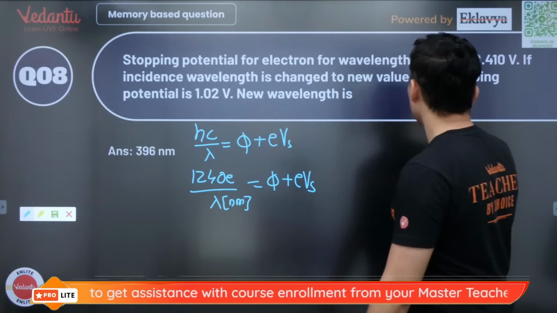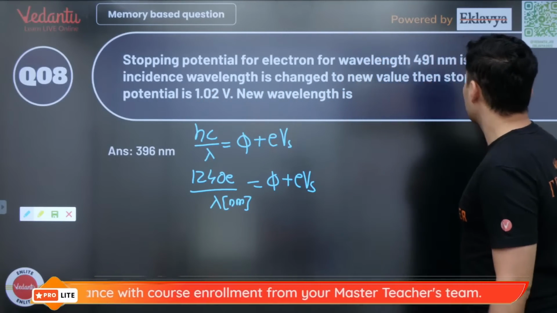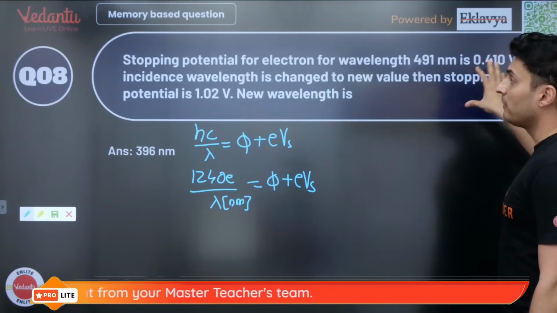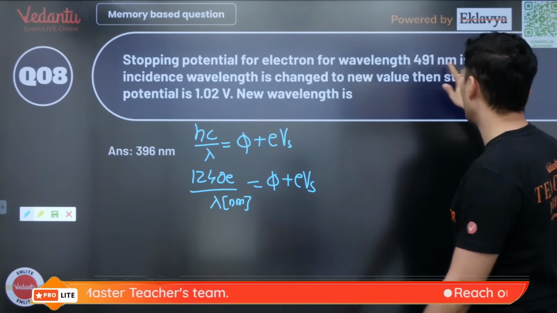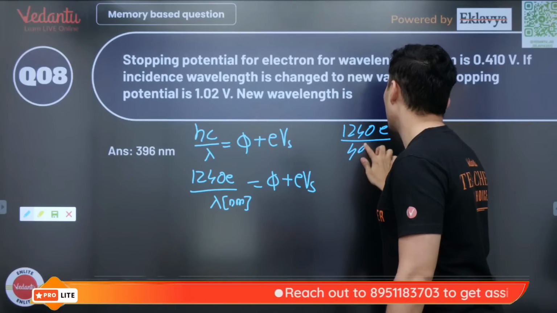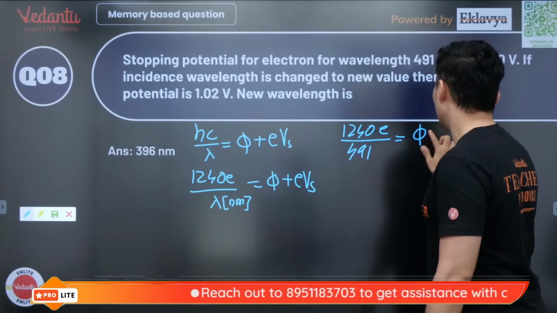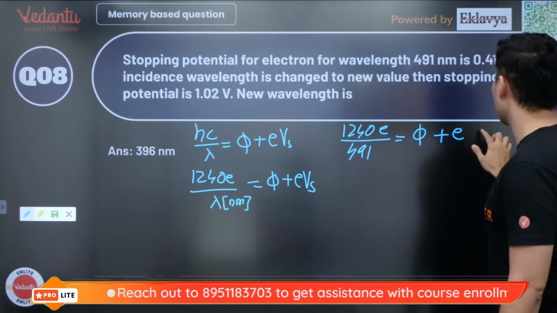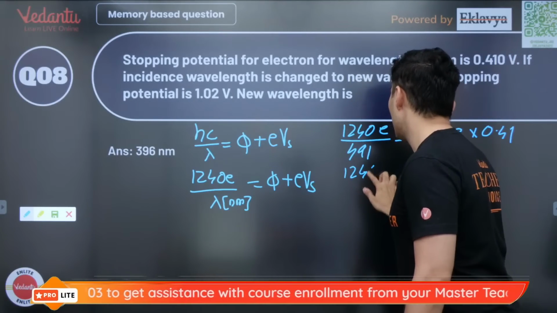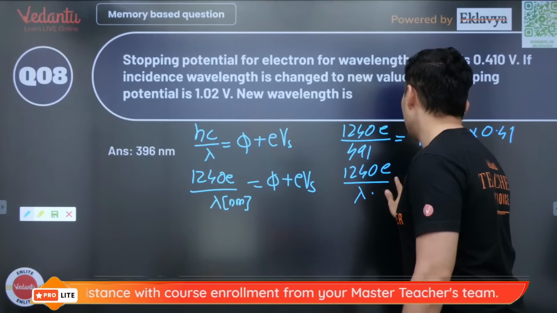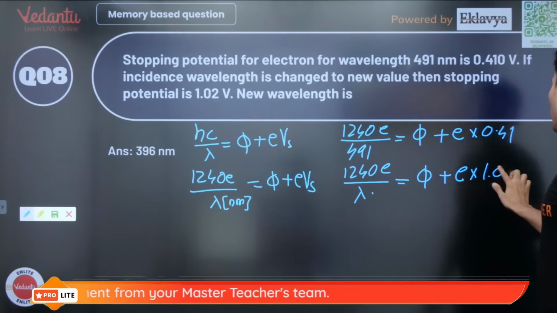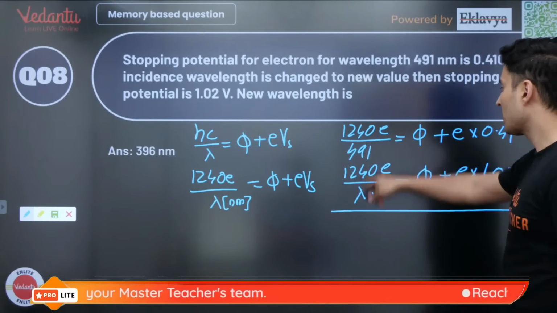Stopping potential is not inversely proportional to wavelength, that's a wrong way to look at it. Also, work function is different from stopping potential, don't confuse them. So this will become 1240 e by 491 is equal to the work function plus e into stopping potential, which was 0.41. The second time, I do not know the wavelength, so 1240 e by some wavelength is the work function plus e into the new stopping potential, which is 1.02. Now just subtract the two.